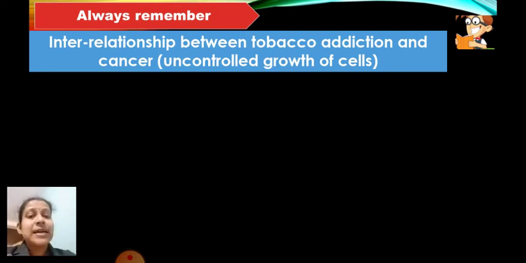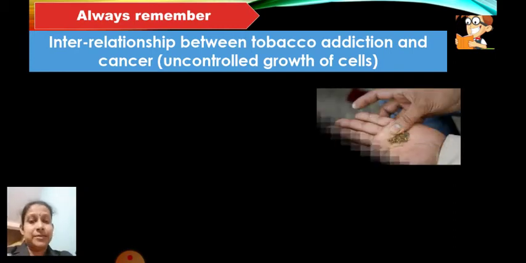Now what is cancer? Cancer is nothing but uncontrolled growth of cells. That means cancer is the formation of a lump of tissue, and that lump is formed due to cell division. Uncontrolled means there is no control in cell division, and therefore since cell division increases, the lump of tissue also increases. That you have to remember. Now let's see how tobacco addiction can cause different types of cancers.